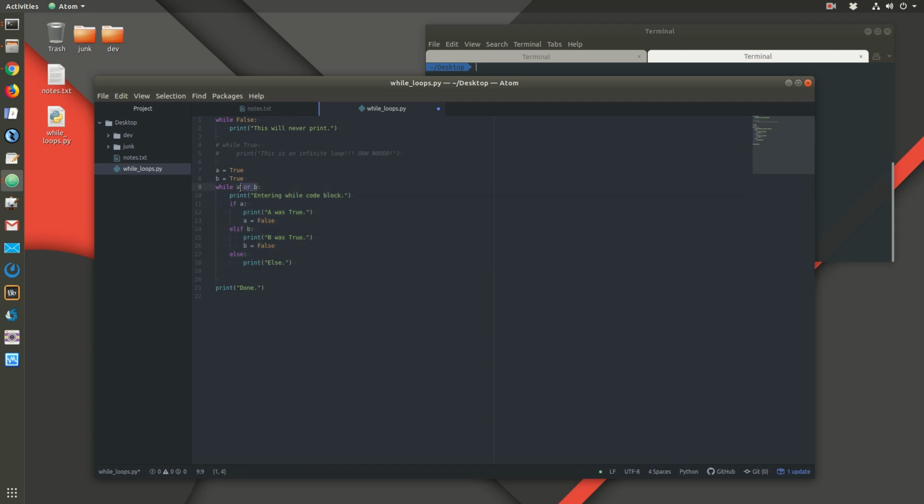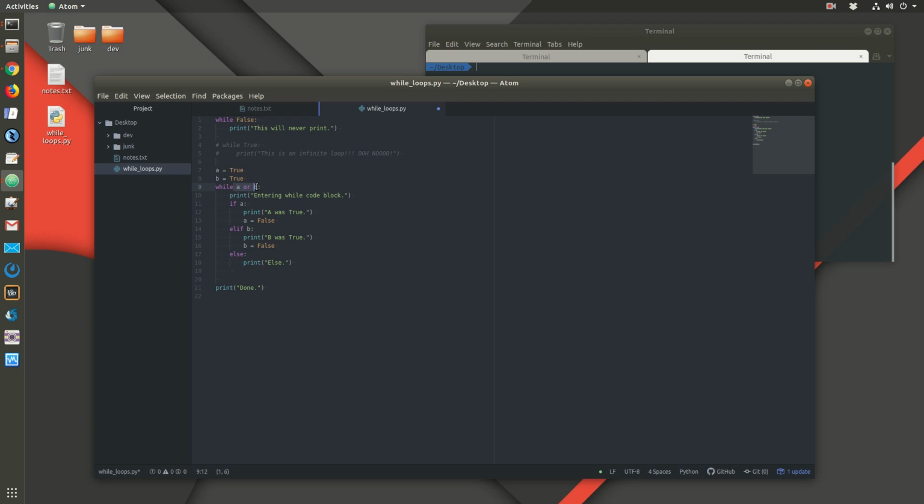And now it's going to say, okay, is A or B true? Well, we made A false, so A is going to be false, and then B is going to be true. So is this whole thing true? Yes, just one of them has to be true in order for the entire statement, the OR statement, to be true.